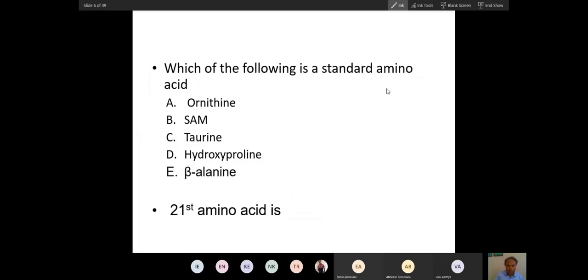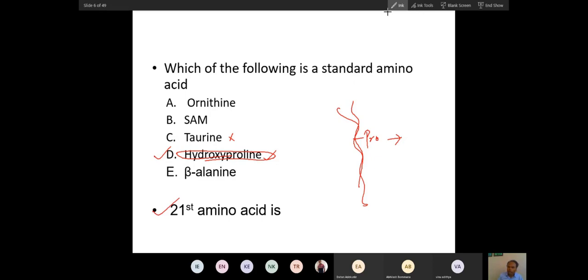Now, which of the following is a standard amino acid? Hydroxyproline. This is also non-standard, why? In collagen, proline converts into hydroxyproline. Proline and hydroxyproline are part of protein. Though we don't count it among the 20 amino acids, we consider hydroxyproline as modified proline. So this is actually a standard amino acid because it is present in protein. That is why I have mentioned hydroxyproline, not another amino acid.